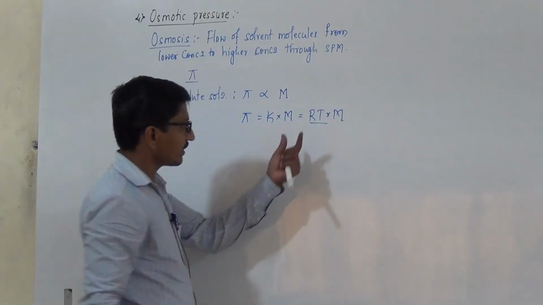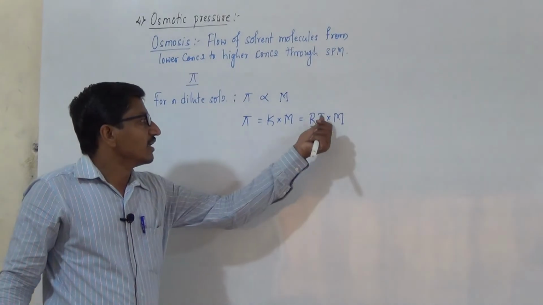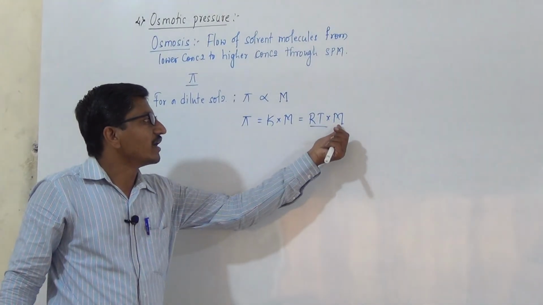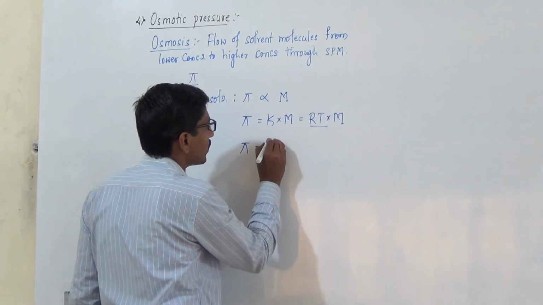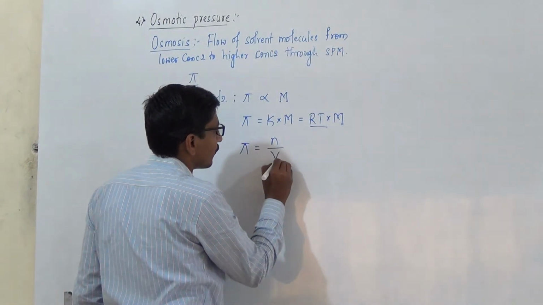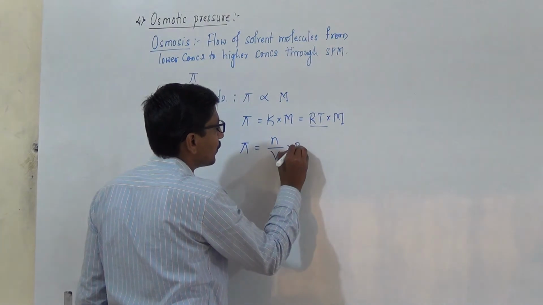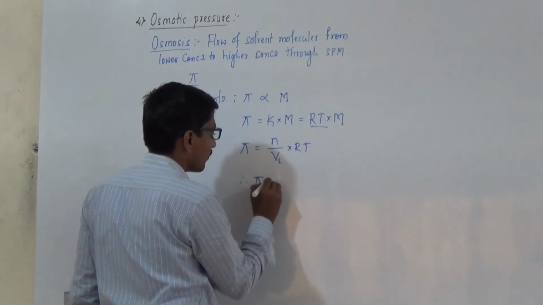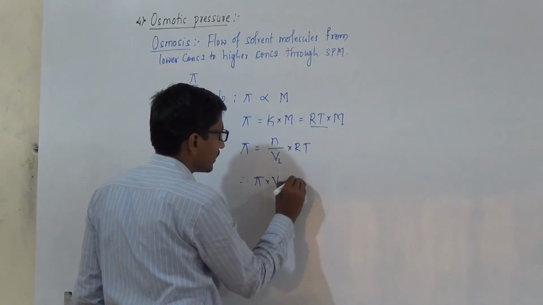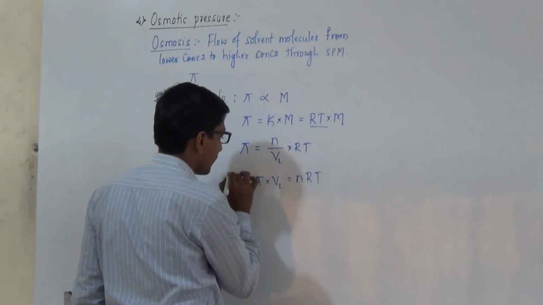R is the universal gas constant, T is the absolute temperature, and M is the molarity of the solution. Pi is equal to n by V liter into RT. Therefore, pi into V liter is equal to nRT.